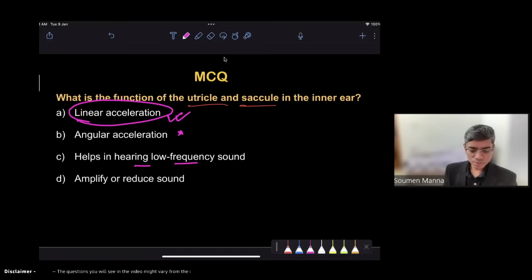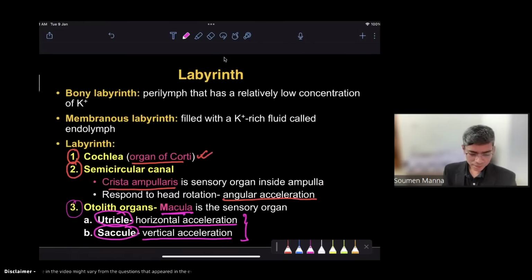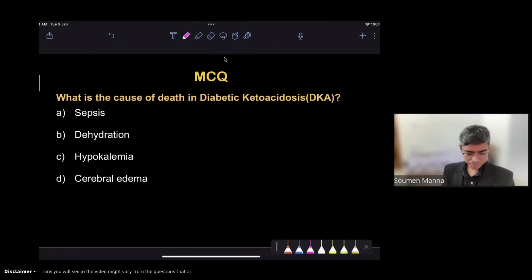Yes, this is maintenance of your balance whenever your head is tilting or whenever your head is accelerating or decelerating. That is basically maintenance of your balance, because whenever this organ is activated, it will send a signal to the vestibular nucleus, and from there the spinal muscles will be contracted to maintain your balance. That's why we say that this is responsible for your balance, right? But specifically, you have to remember which one is the angular and which one is the linear. Okay, that's the question.